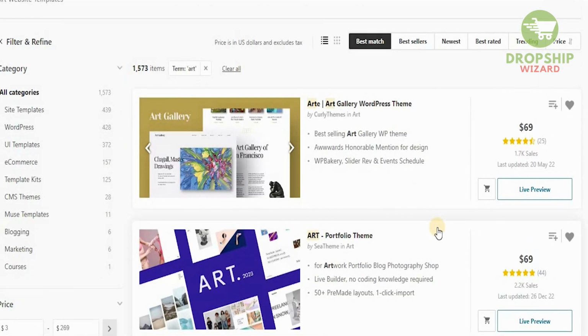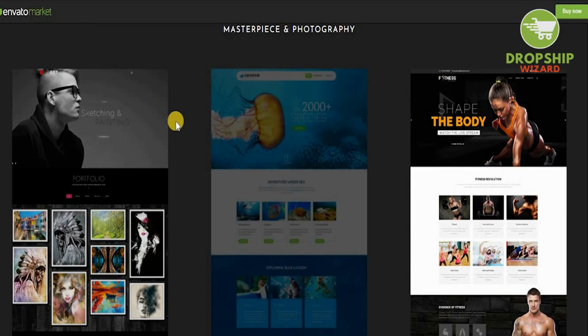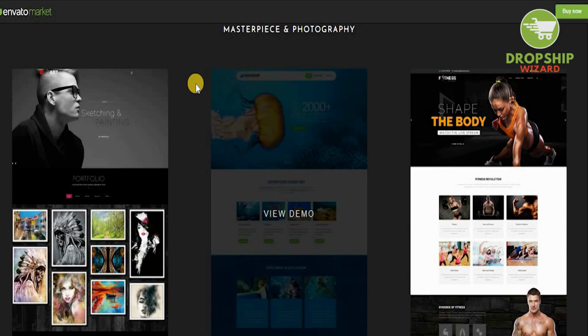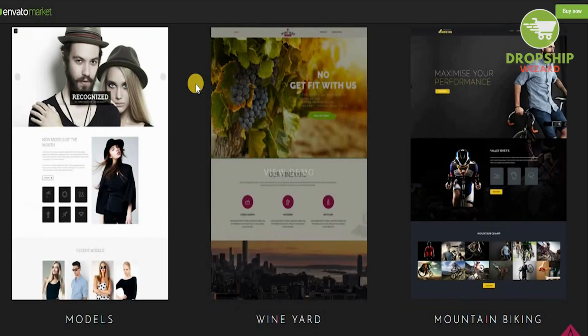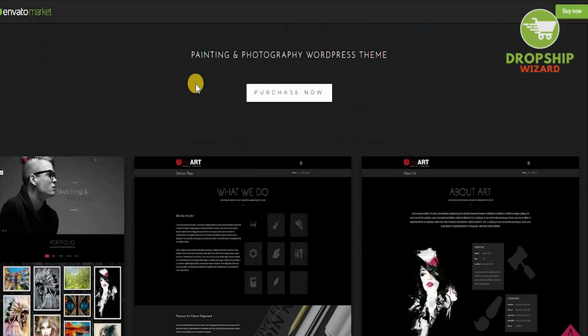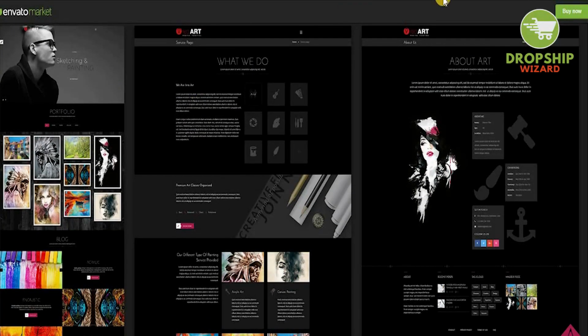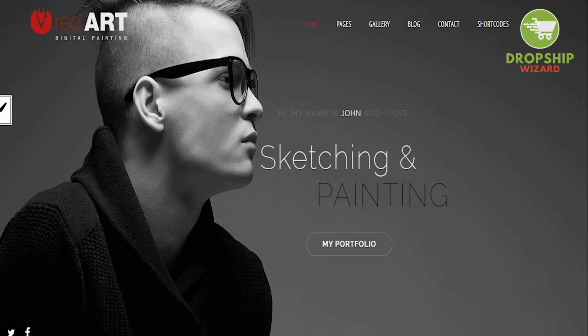This is a strategy. This is a tip that you created on Shopify, that you want to get a theme that is well designed, that is well developed by individuals that understand the mechanism, understand the business psychology, understand the consumer philosophy of how they are thinking and what they want to buy. And these are very strong themes that have been developed by individuals. For example, the Red artist portfolio is quite interesting. If we go over here, we're going to select which one we want. As you scroll down, there's so many available, but we want to get the best of the best to ensure that we have the right elements and we can actually use those elements in our favor.